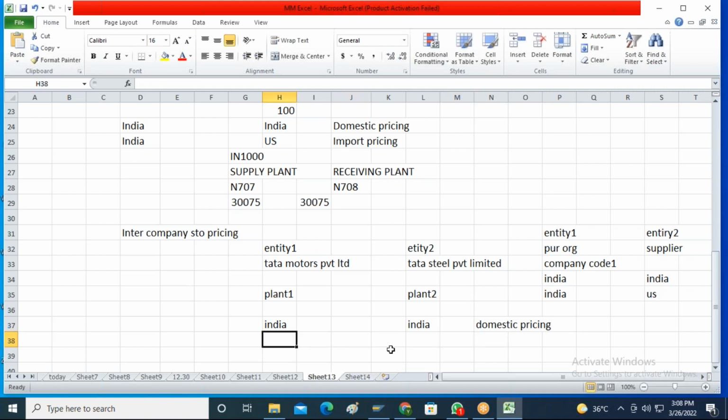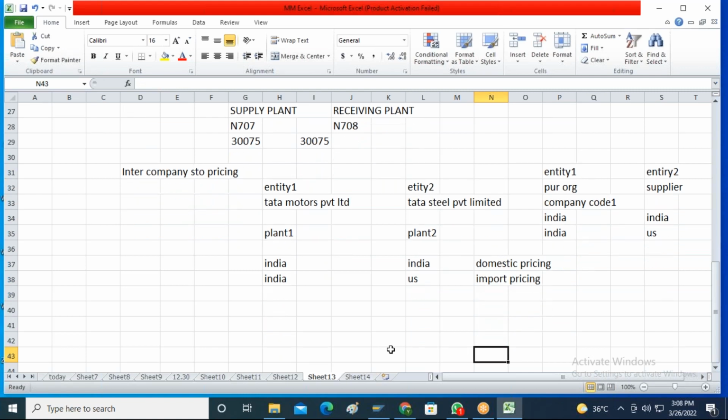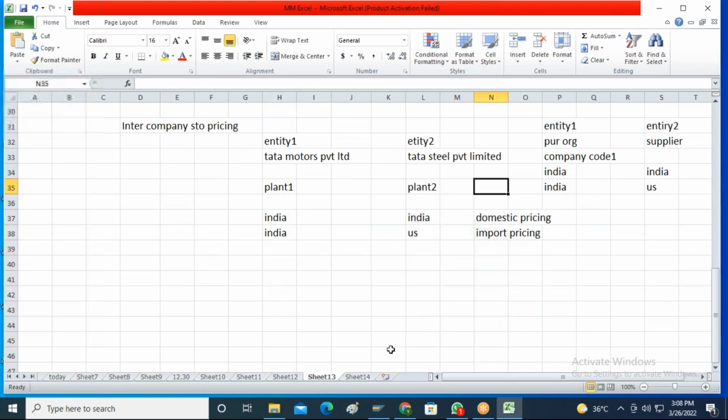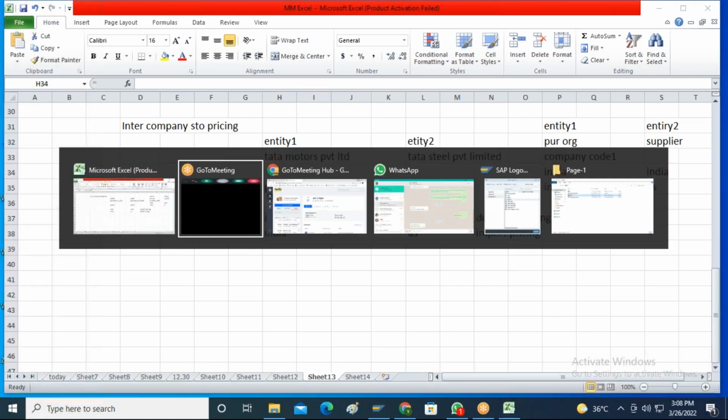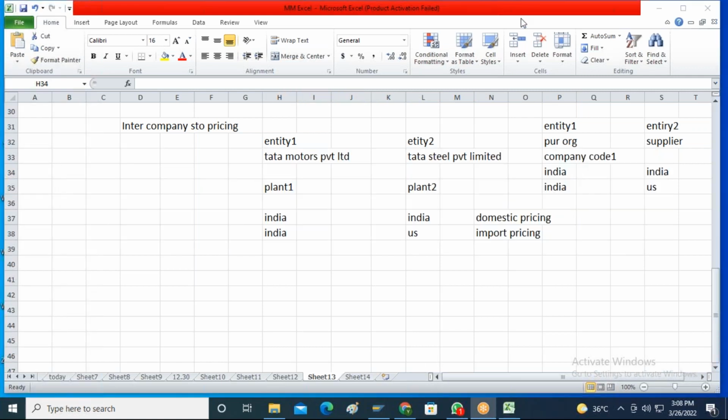But if one company is located in India and the other one in US, then you can call it an import pricing. So in case of intercompany scenario, you need not create a separate pricing. You can use the same pricing which you have created for domestic and import, based upon the location of your plants. Okay, so this is how it works.